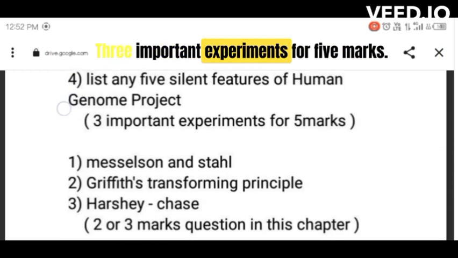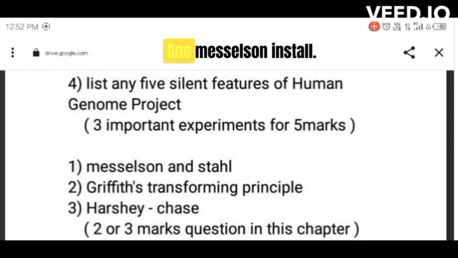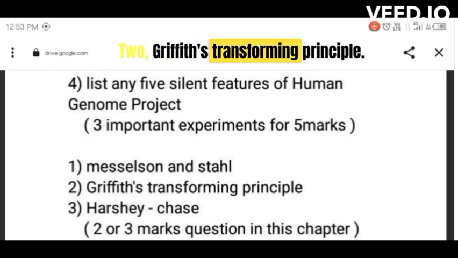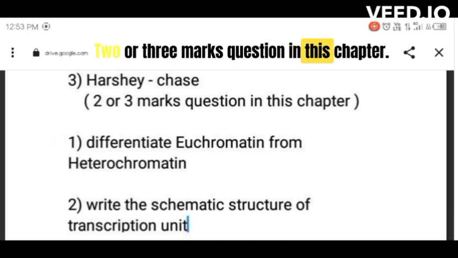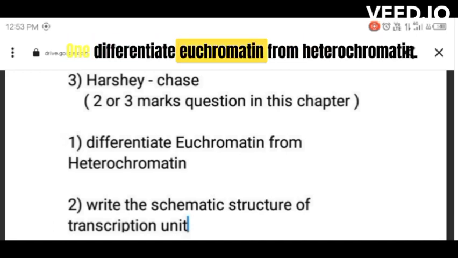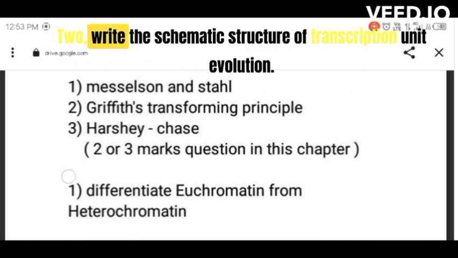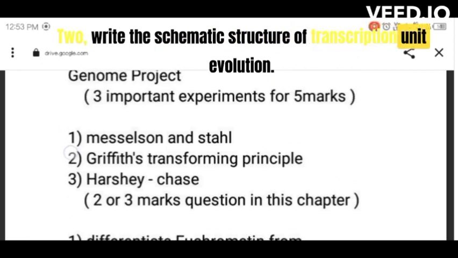3 important experiments for 5 marks. 1. Meselson and Stahl. 2. Griffith's transforming principle. 3. Hershey and Chase. 2 or 3 marks questions in this chapter: 1. Differentiate euchromatin from heterochromatin. 2. Write the schematic structure of transcription unit.